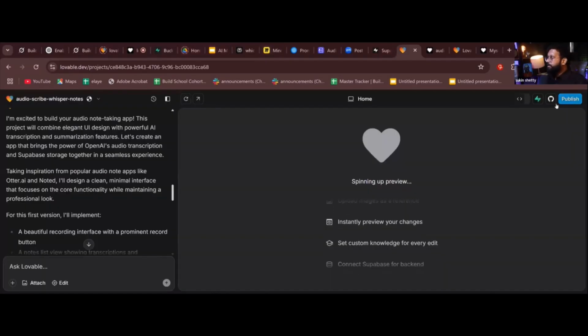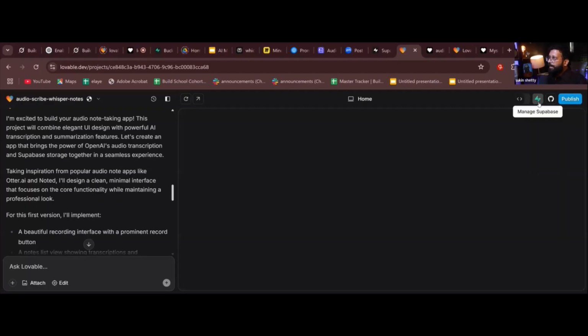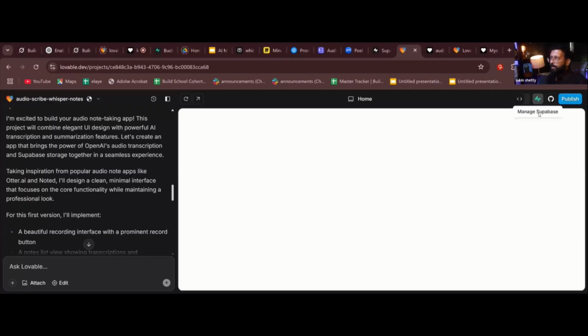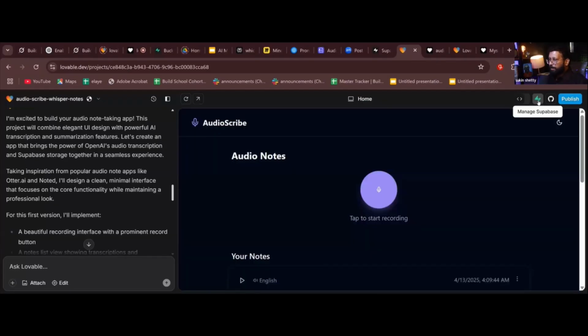Let it keep spinning. But can you see this manage Supabase here? On the top right corner, manage Supabase. Can you see this, guys? This is where you connect to your Supabase. It's that simple. I'll tell you how. Click on manage Supabase icon. Now come to the organization.